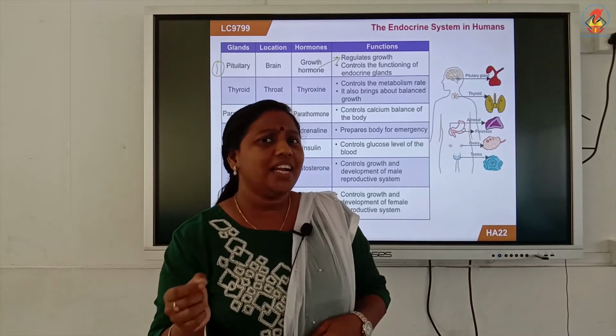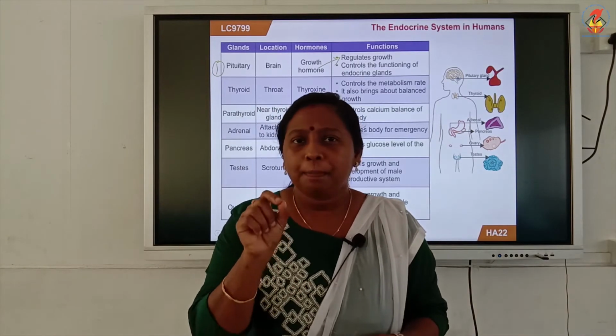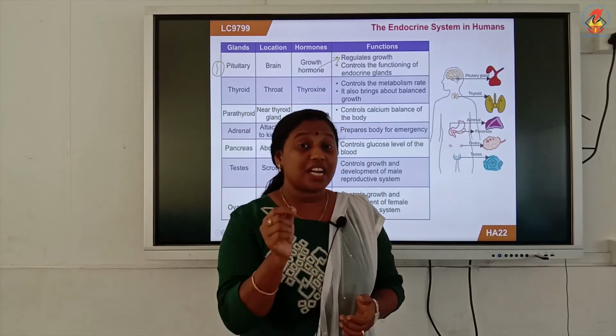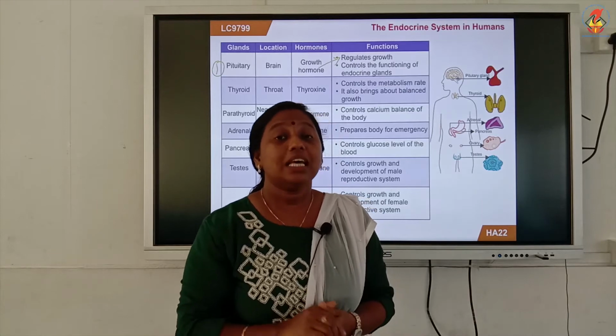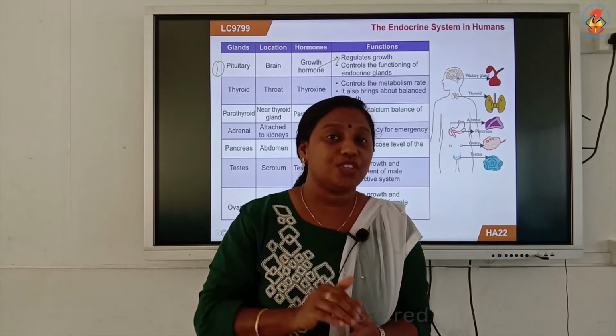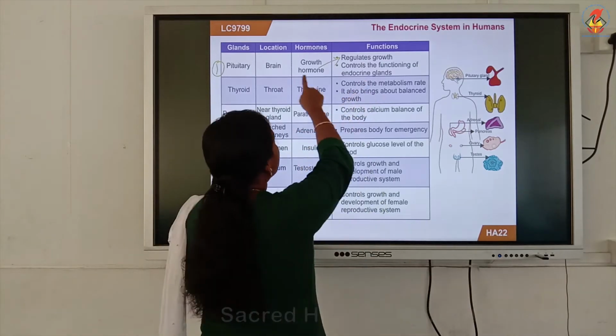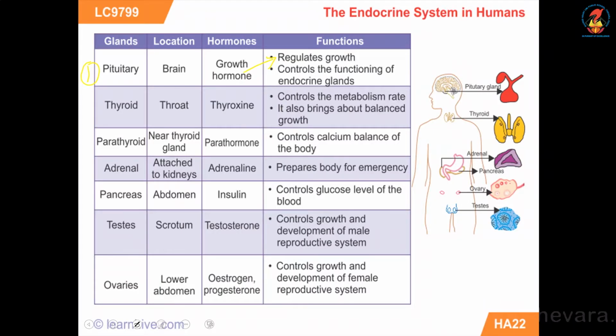We had studied in the previous video that the pituitary gland is called the master gland of your body, and we have studied the reason for that also, because it has control over all other endocrine glands. The hormone from the pituitary gland is controlling the function of all other endocrine glands.